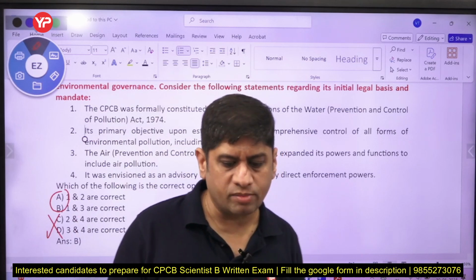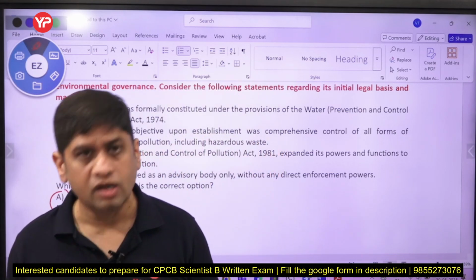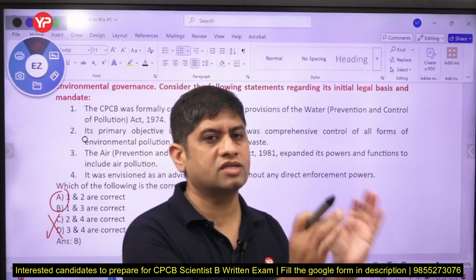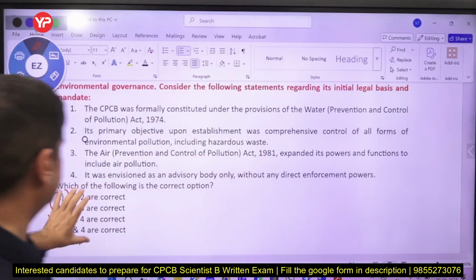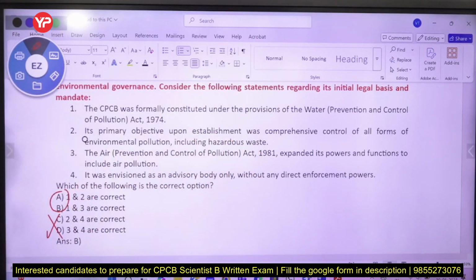So multiple statement questions में there are 4 statements given. If you are very sure that this statement is correct or incorrect, then that will help you to identify the answer choice. One statement is correct, I know this is correct, so either answer is this or this. I'll not even see this.